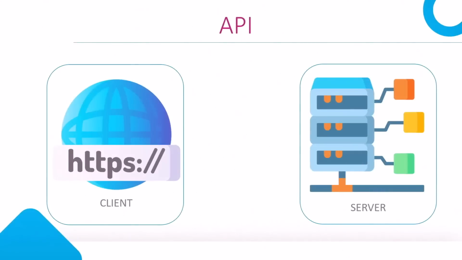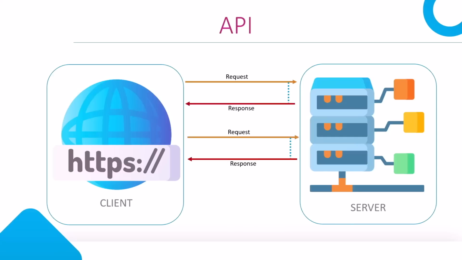In programming, an API is responsible for getting a request from the client and then sending a response back to the client based on the request. And there will be multiple requests and responses, and it continues. So basically, if a client is looking for some data, it would ask the API by sending a request, and then the API would return that data in the form of a response.